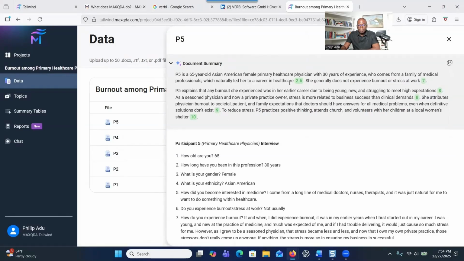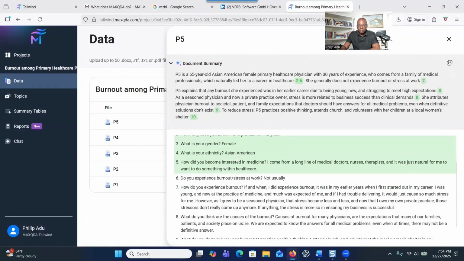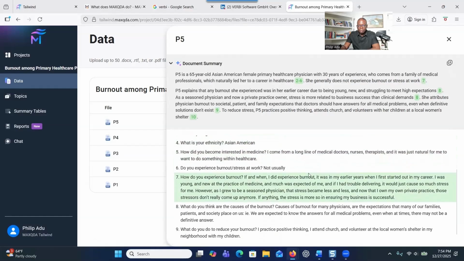And also, as you can see from this summary, it also provides you the locations where you can find that information, right? So you see here, when I click here, I can find this information here. When I click here, I can find that information here. That makes this software so useful. You can check, right? One limitation about using AI to analyze your data is that it can also make up stuff for you, right? So having a tool that can point you to the evidence in the description is a very good tool, right?